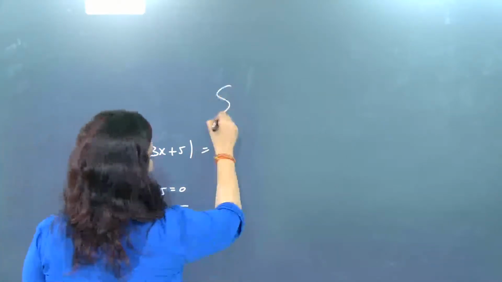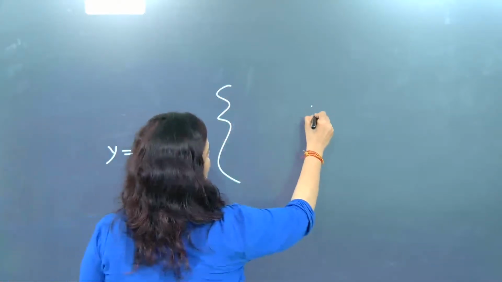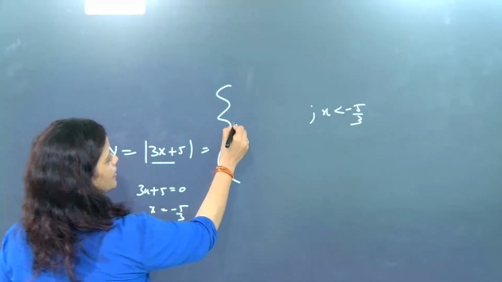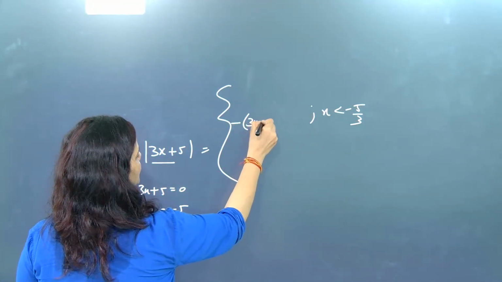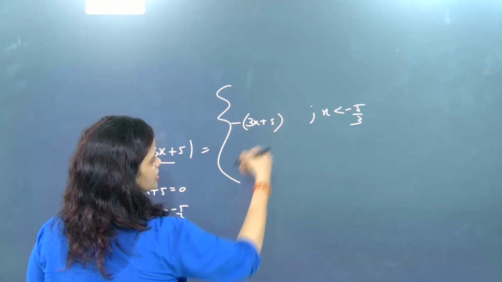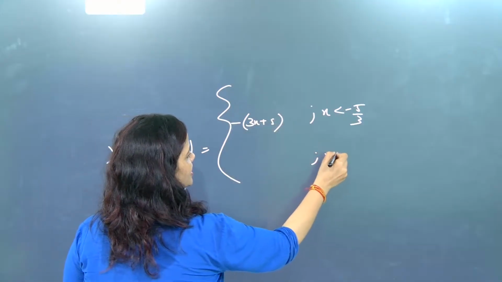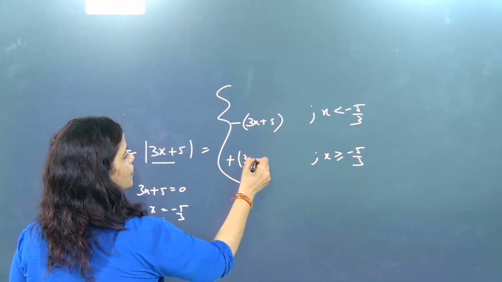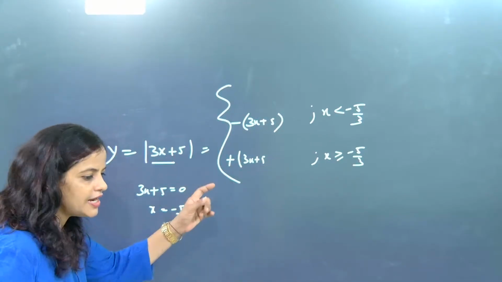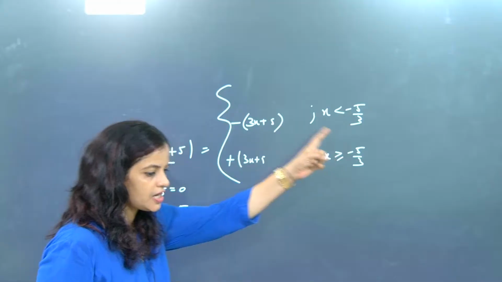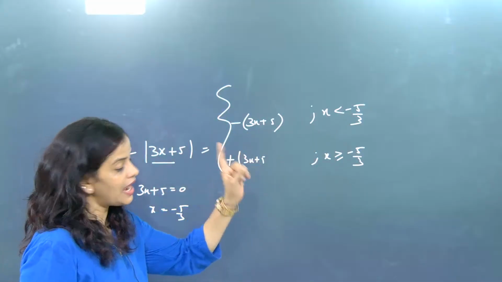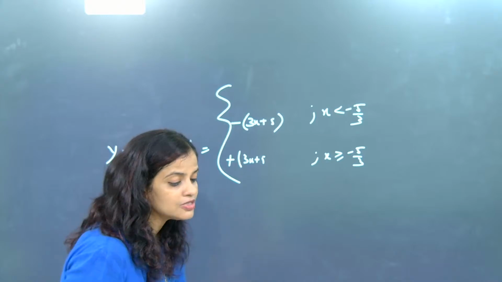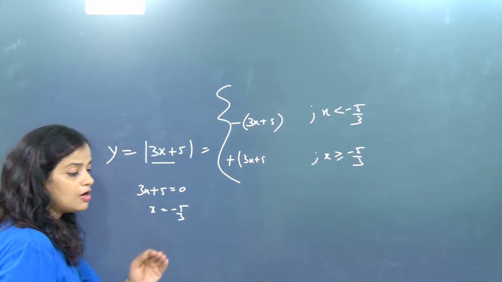So we directly divide the region: here x less than minus 5 by 3, where the modulus will open with a minus. This is for LHL. And when x is greater than or equal to minus 5 by 3, it will be for RHL. So for the left side I take the minus part, and for the RHL I take the plus part. This is the same concept we apply for all modulus questions.